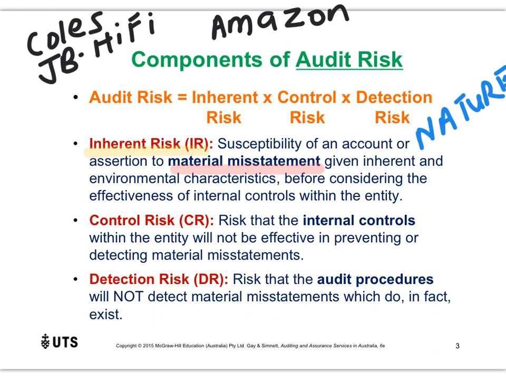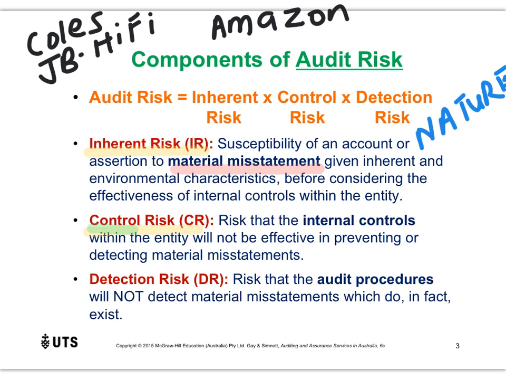The second component is control risk, and just like we can abbreviate inherent risk as IR, we sometimes abbreviate control risk as CR. So what's control risk? Well, before I go anywhere, what's a control? That's often a really good place to start. If you didn't know this, note this down. A control is anything that a business has in place to deal with a risk.